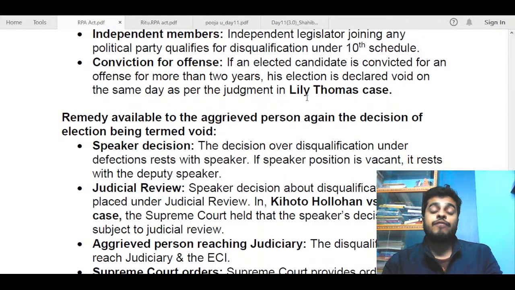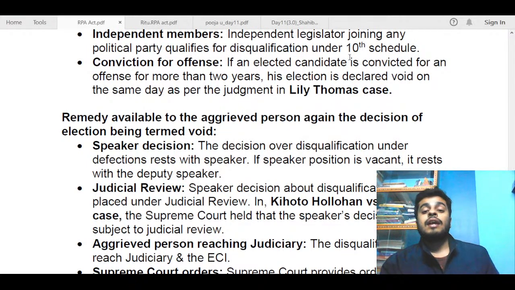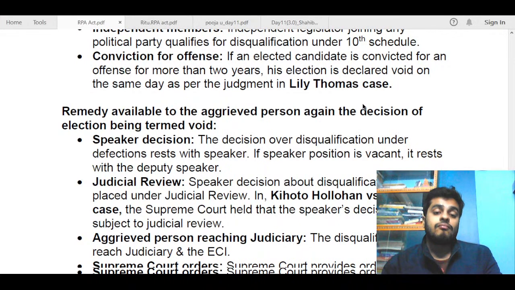Now, conviction for offense. This case is pretty famous, and I think all of you must have read somewhere about it, and you must have written this if you are attempting this paper. If an elected candidate is convicted for an offense for more than 2 years, his election is declared void on the same day as per the judgment in the Lily Thomas case. So whenever an elected candidate is convicted after a proper trial for an offense, and that is more than 2 years, he or she automatically gets disqualified. This judgment was given by the Supreme Court in the Lily Thomas case. So you could have mentioned this also. This was the second part basically.